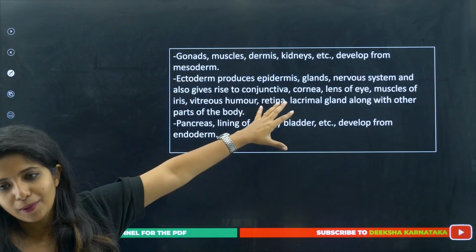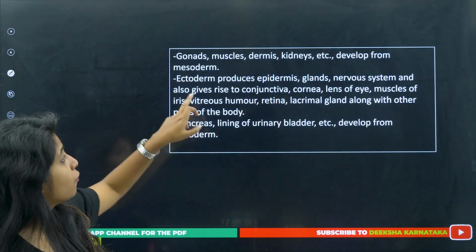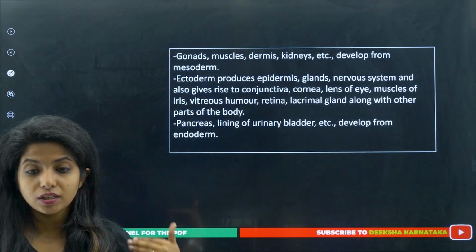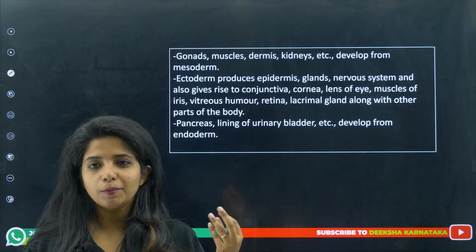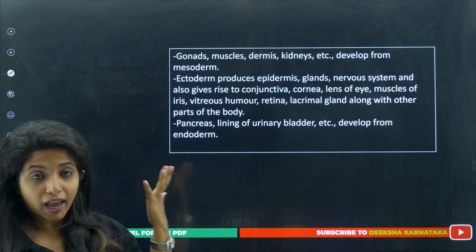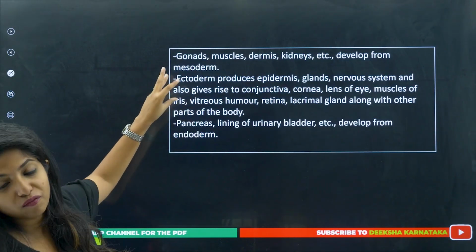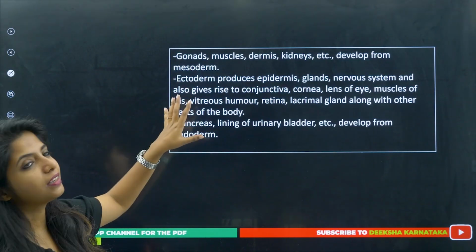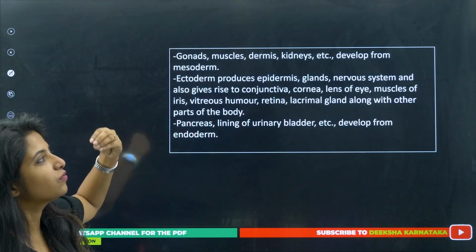This is everything apart from that. You can remember like that. So 2 of the major things are being formed from ectoderm: the nervous system and the epidermis, the skin. If both of them are not working, obviously we won't be protected. And the eye lens is also important, we cannot walk around without that. So everything very important is coming under ectoderm. It's not like that, both of the others will also have important things, but again it's a way to remember.